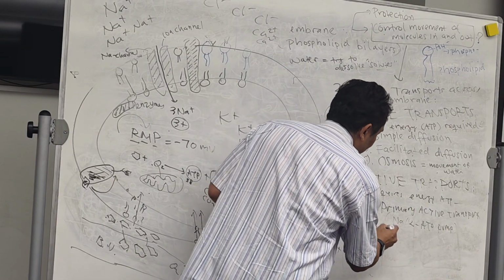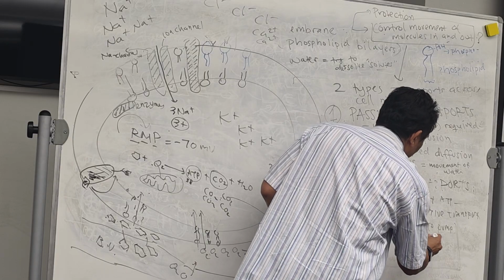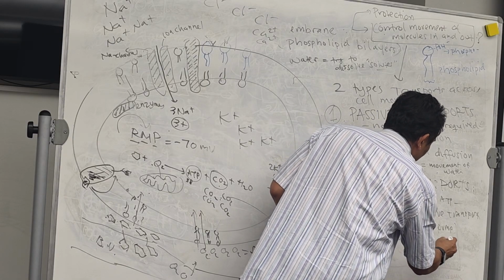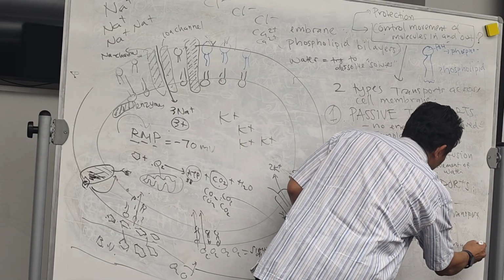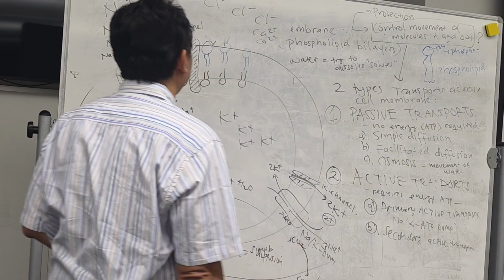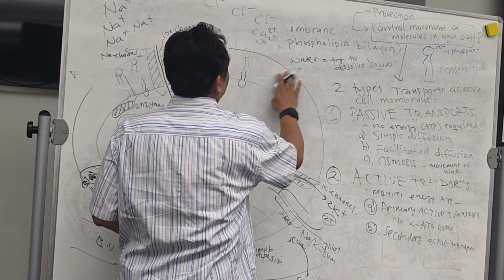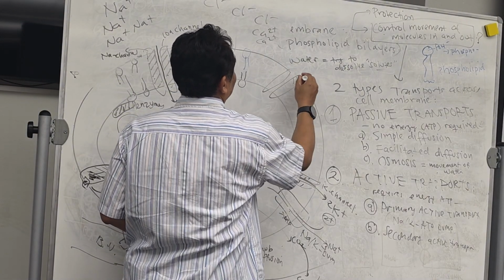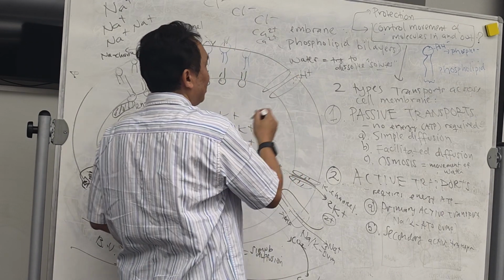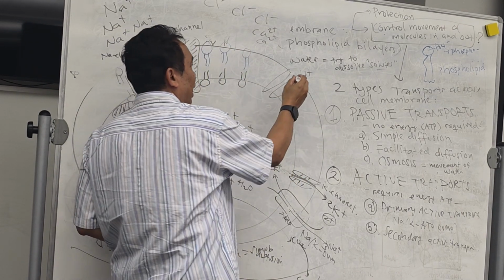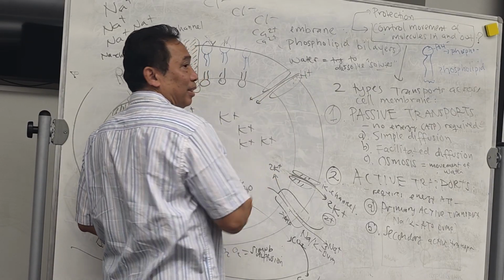There is another one, called the secondary active transport. Let's say sometimes there is also a hydrogen ion channel. Whenever hydrogen enters, sometimes it carries something else with it.